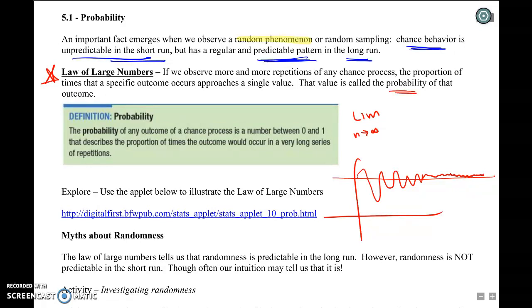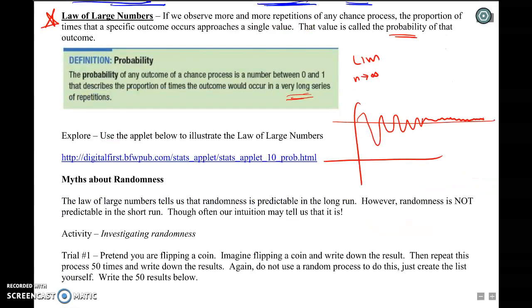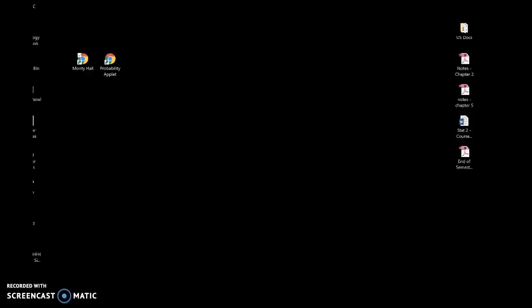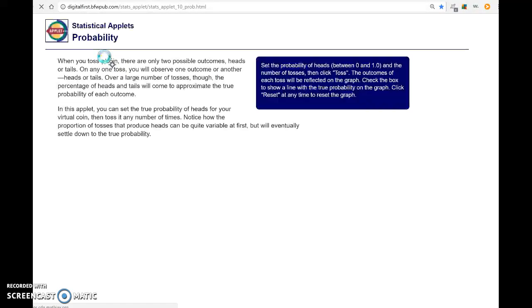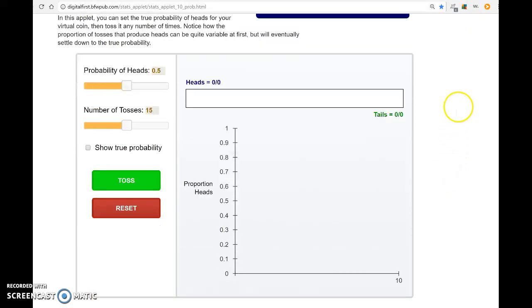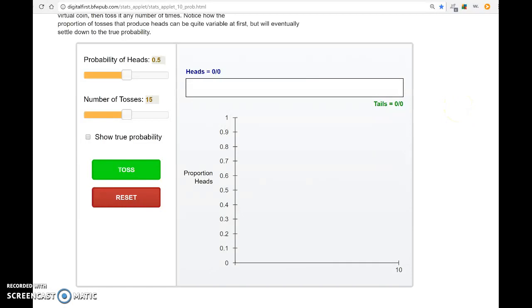The probability of any outcome of a chance process is the number between 0 and 1 that describes the proportion of times the outcome would occur in a very long series of repetitions. So let's explore this a little bit. I have a little probability applet from our textbook. I have the probability set to 50%, kind of like a coin toss.